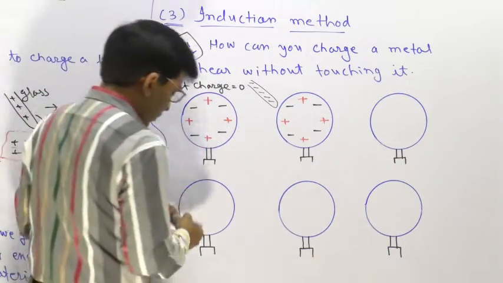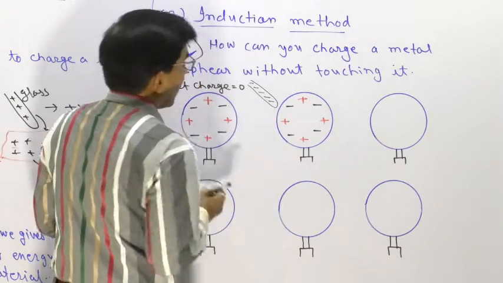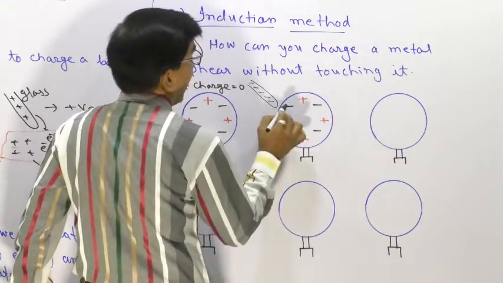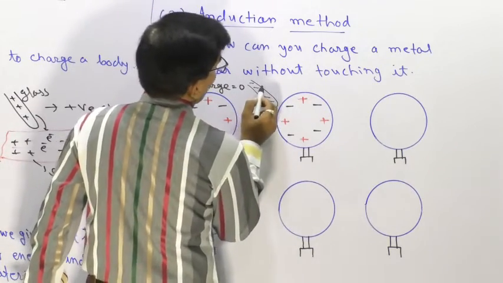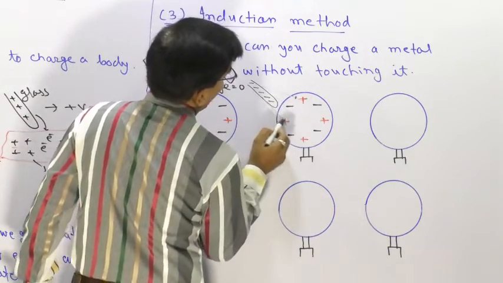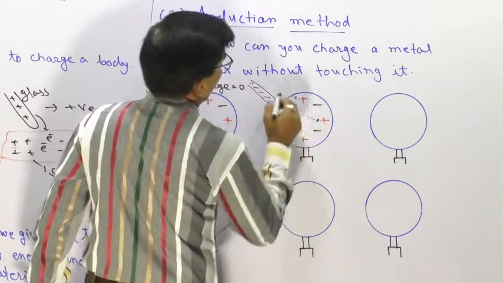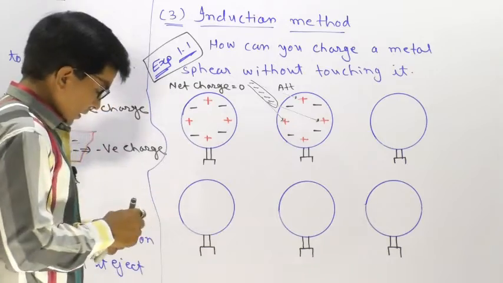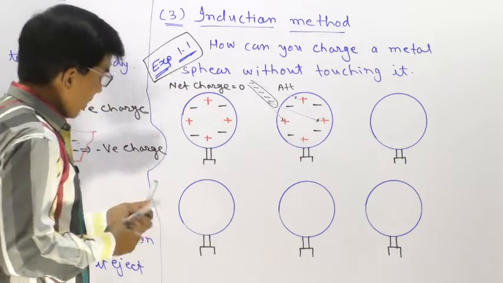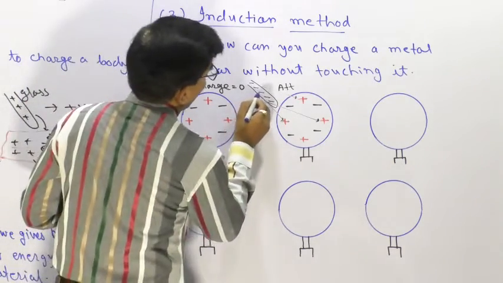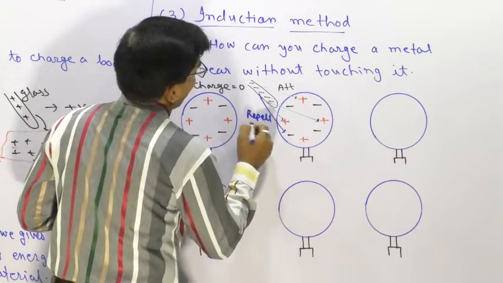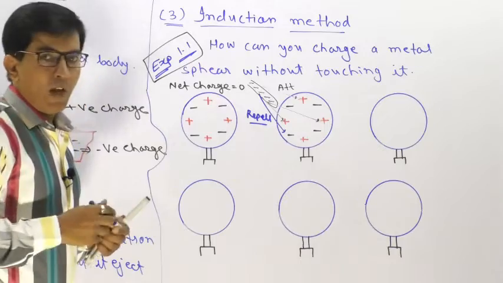The negative charge attracts all positive charge and repels all negative charge. So this force is an attractive force, and similarly this force is a repulsive force.